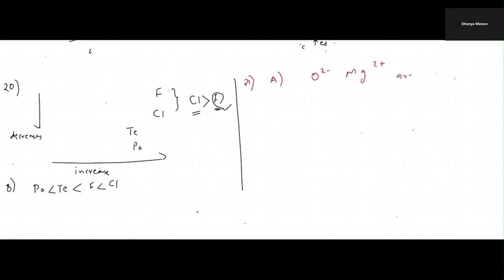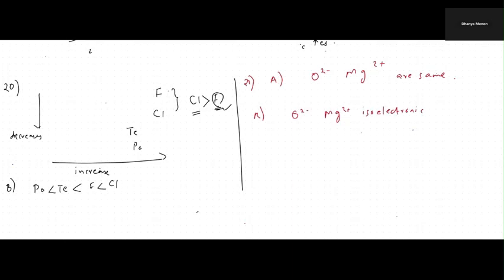And the second statement, this is the reason, saying both O2 minus and Mg2 plus are isoelectronic.